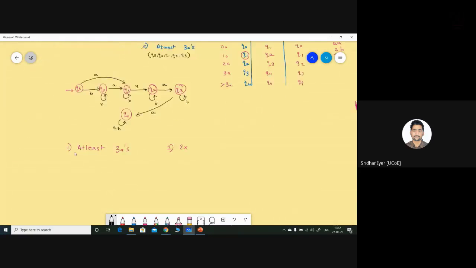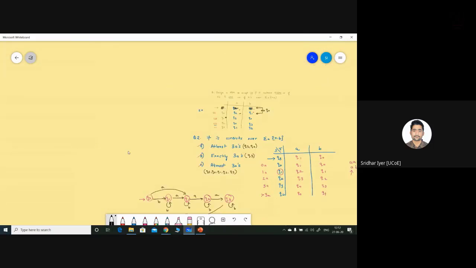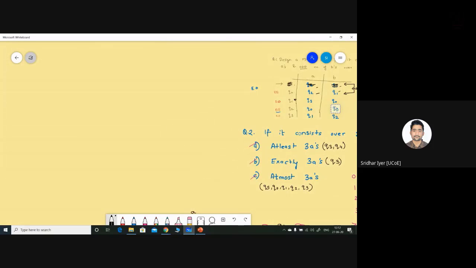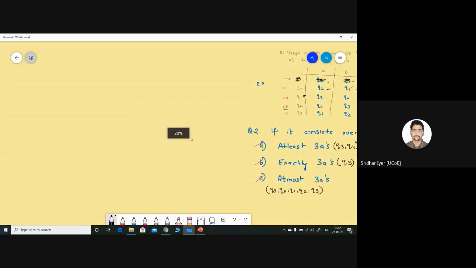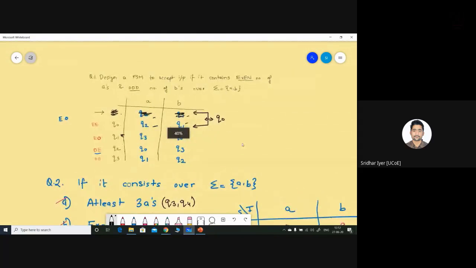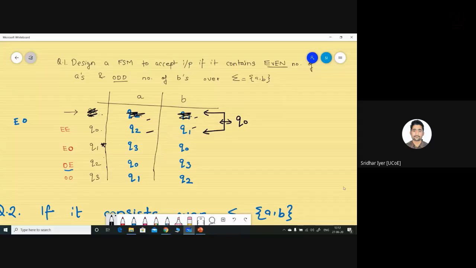Explain as in, you want me to explain why we are merging it or how we are merging it? Jyoti, kindly let me know. Whenever QS is equal to Q0, there is no need for a start state. We ideally start the problem with the start state and check whether the transitions are the same. If the transitions are the same and both are either final or non-final states, then we can merge them into Q0, because at the end of the day we need an efficient machine. In this case, we have 5 states, and we came to know that this can be merged into a single state Q0.